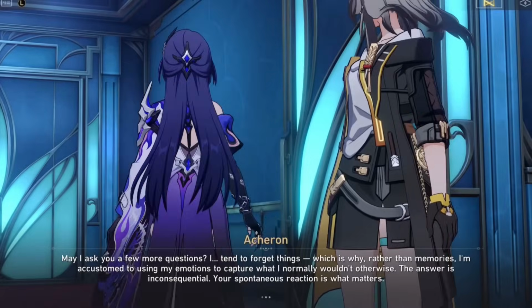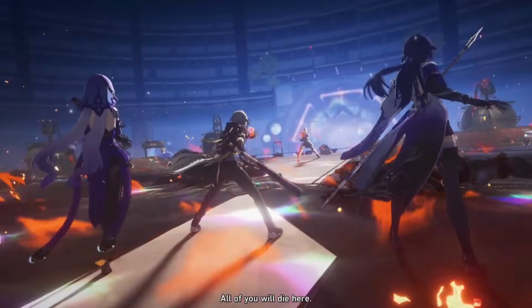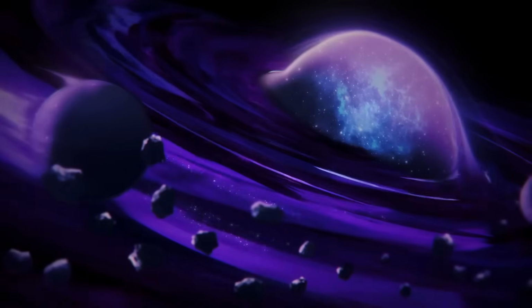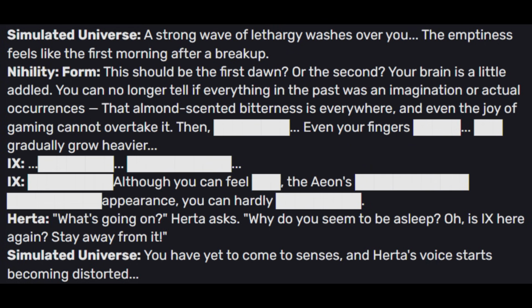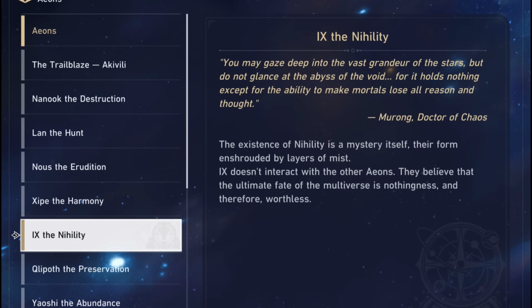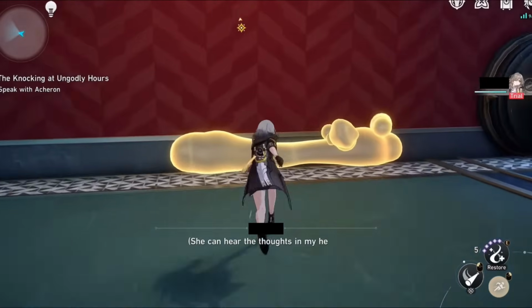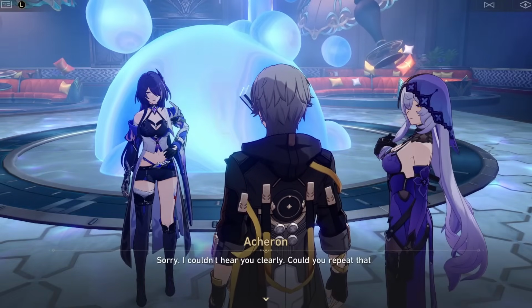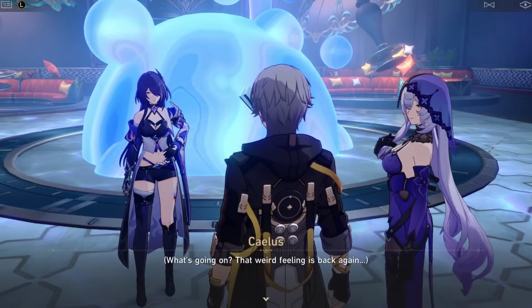Freebass is also stated to have died for 14 days and 14 nights, which could suggest some sort of time manipulation or time slowing down due to the effect of the black hole of IX. We also see this manipulation of time with our own interaction with IX in the simulated universe. The databank states that IX makes mortals lose all reason and thought. As such, it's possible that Acheron's ability to speak in our head and make particular choices, such as forcing us to add her to the party, comes from a similar emotional manipulation, though IX doesn't explicitly have telepathic abilities.